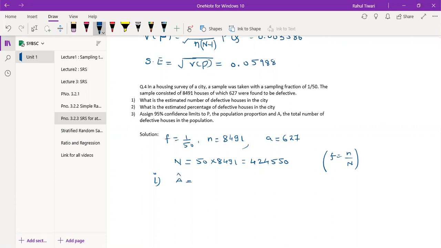So what is the formula for a hat? Capital N into p hat, which is capital N into small p. So what is the small p now in this case? Can you calculate small p here?